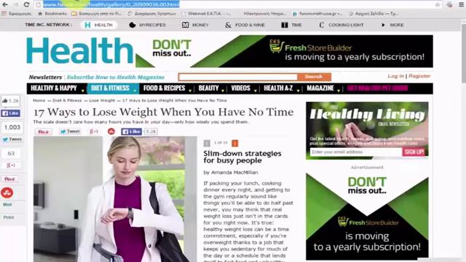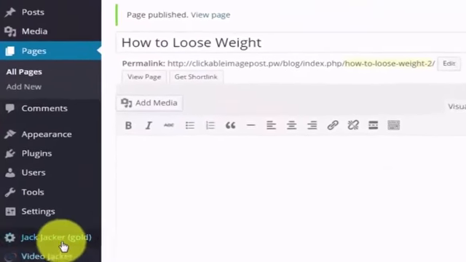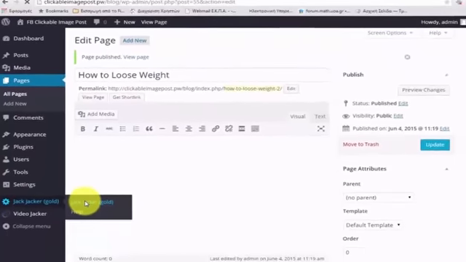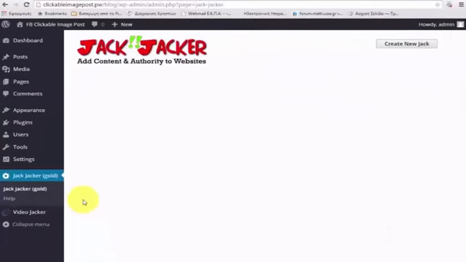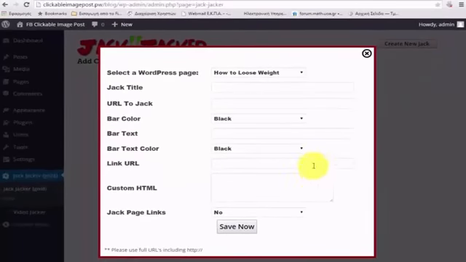After I got the URL, I'm going to head back over to my WordPress admin area, and I'm going to click on the Jacker plugin, which I've already installed, and I'll load up the plugin. Alright, so the next thing I want to do now is click on Create New Jack. It's going to ask me for a couple of settings.